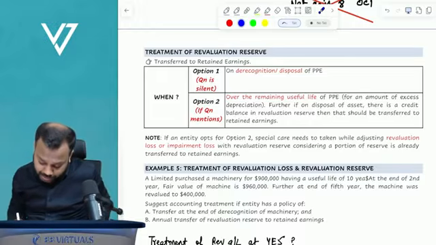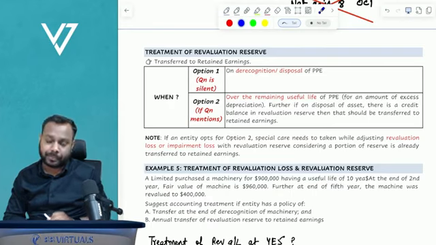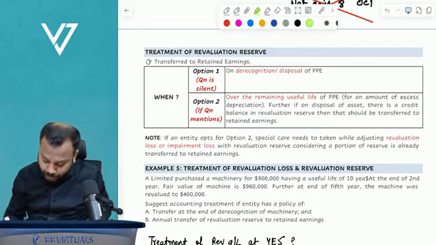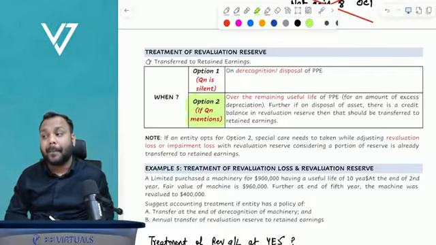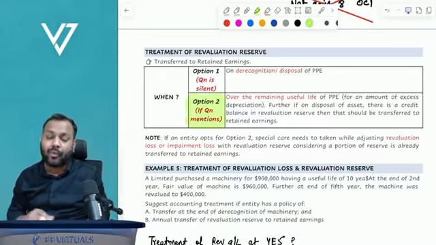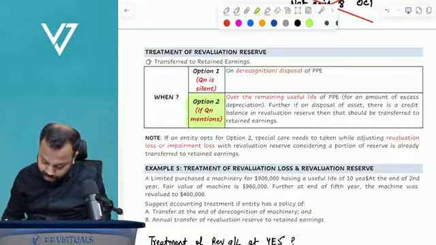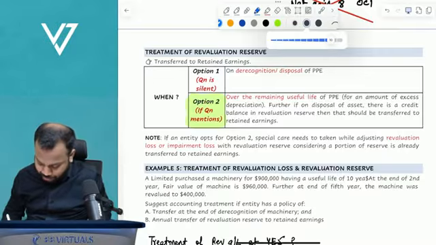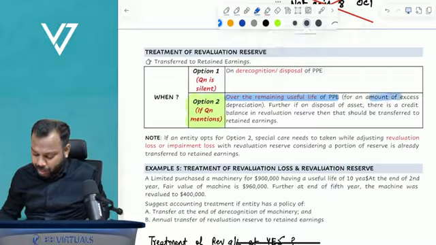But standard gives you one more option. But this option has to be exercised only if question clearly mentions that. And now what is the option given? Option is annual transfer. Annual transfer over the remaining useful life of PPE by amount of excess